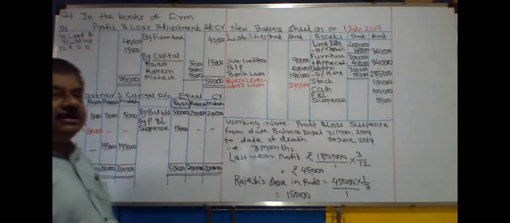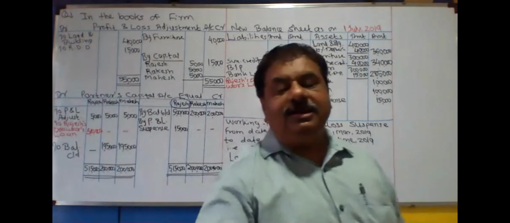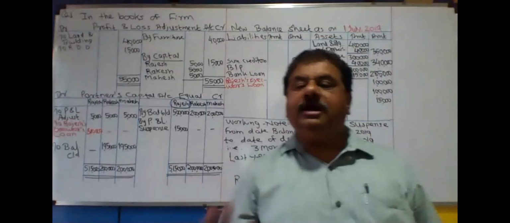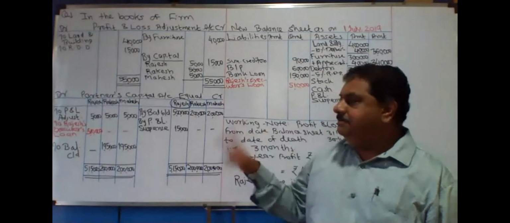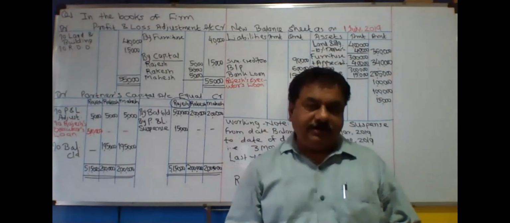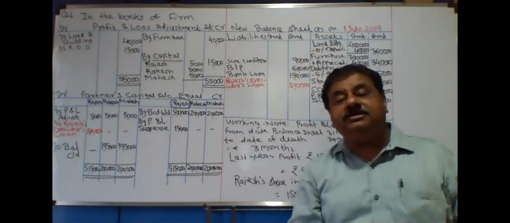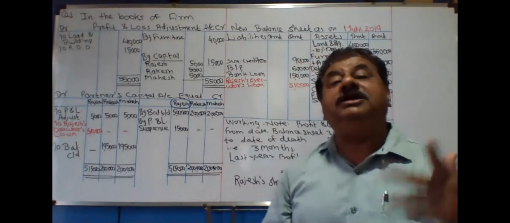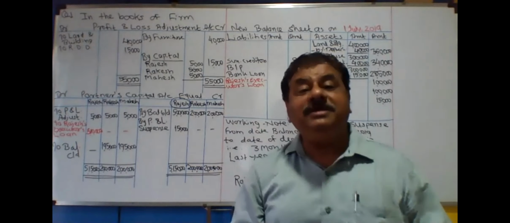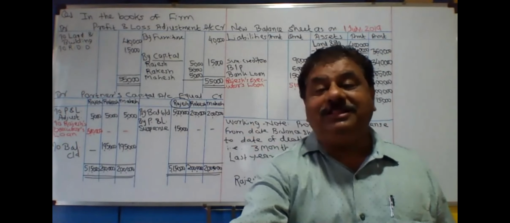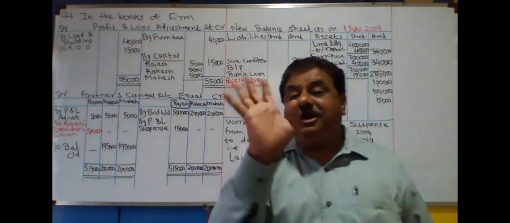म्हणजे आता बघा राकेश तर गेला. राकेश इज अ डिसीज पार्टनर, बरोबर का नाही. राकेश तो गया. मग रिमेनिंग पार्टनरचा कॅपिटल बॅलन्स हा आपल्याला लायबिलिटी साइडला लिहायचा आहे. Because they are remaining partners. You can say remaining partners, continuing partners and surviving partners. But surviving partners word is utilized only in the case of death of partner, not retirement.